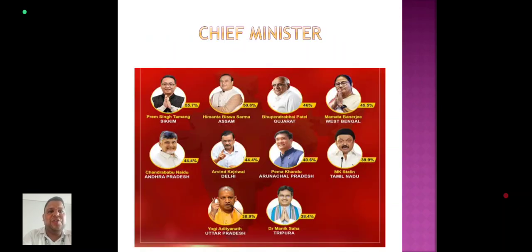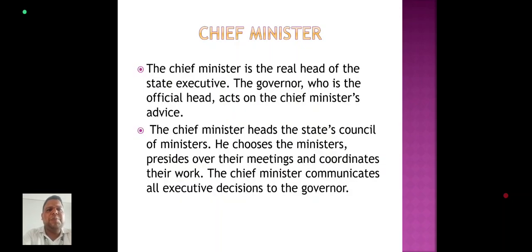There are some pictures of the chief ministers from various states. The chief minister is the real head of the state executive. The governor, who is the official head, acts on the chief minister's advice. The chief minister heads the state council of ministers. He chooses the ministers, presides over their meetings, and coordinates their work. The chief minister communicates all executive decisions to the governor.